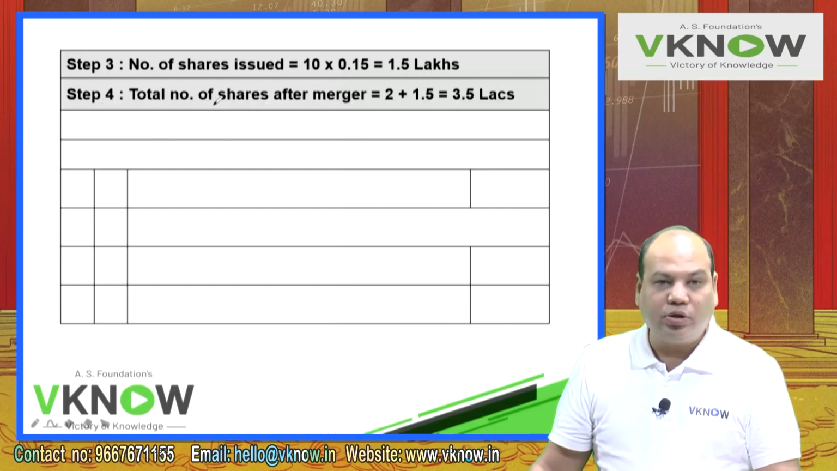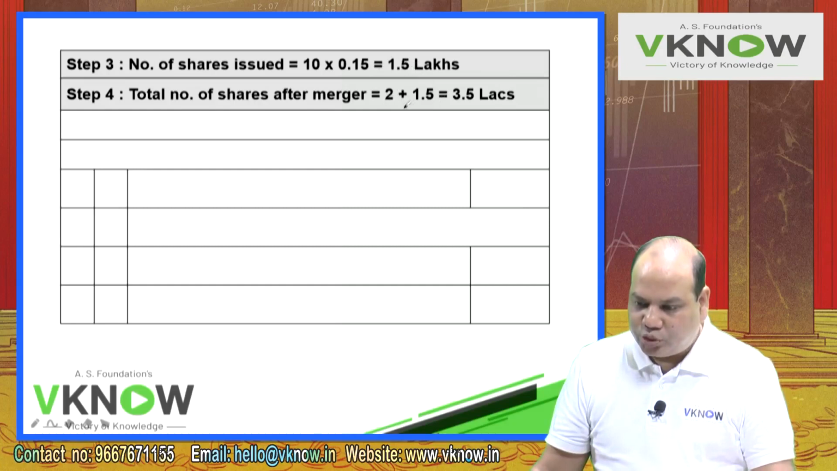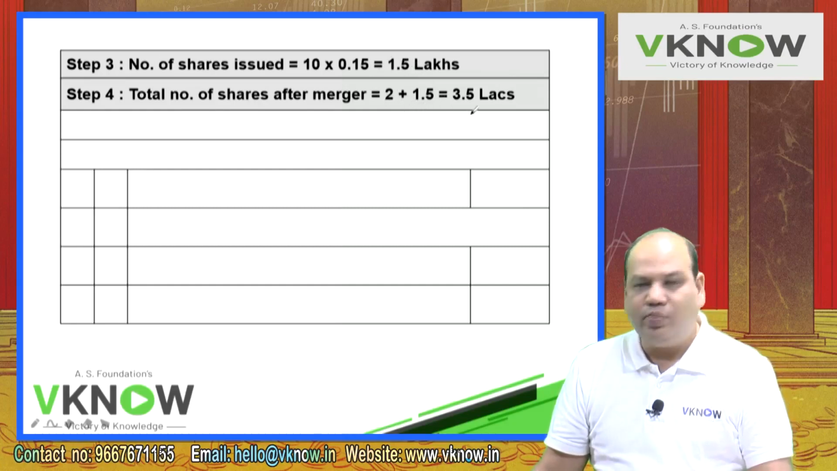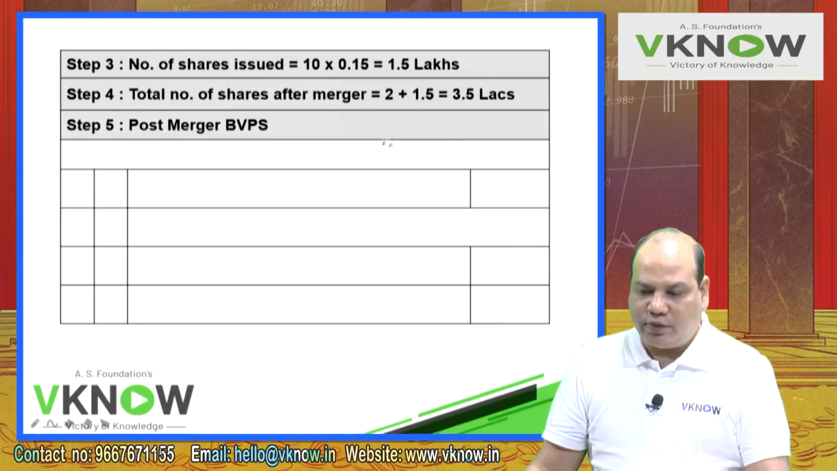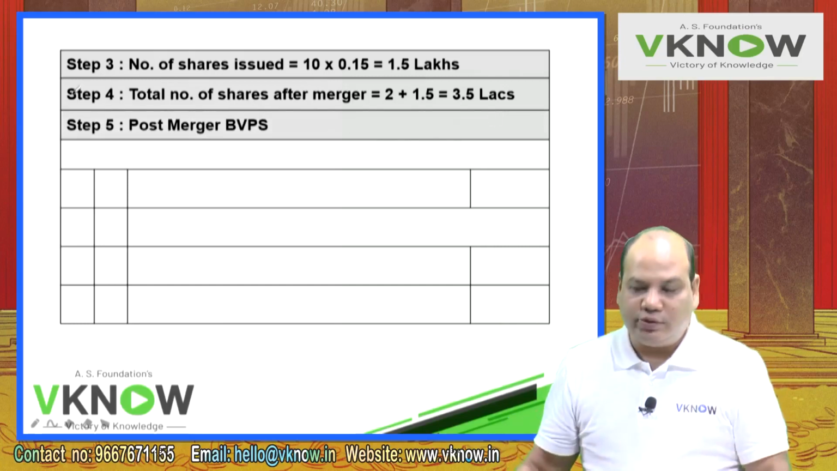Then step number 4 is total number of shares after merger. We already have 2 lakh shares in the books of Abhiman plus this 1.5 lakh shares issued. So 2 plus 1.5, write down 3.5 lakhs. Step number 4, total number of shares after merger, 3.5 lakhs. Keep writing the step numbers, so we can link all the workings.